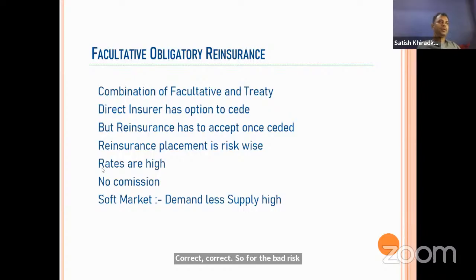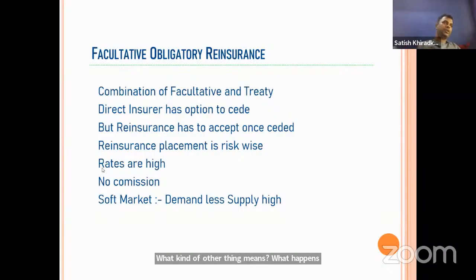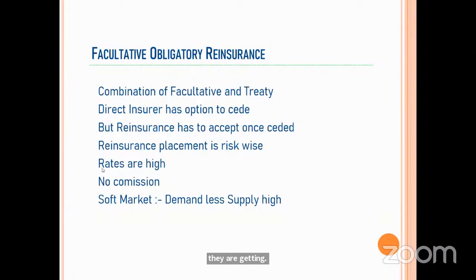Yes, correct. You are absolutely right, sir. What kind of exposure are they getting? Why is it so?